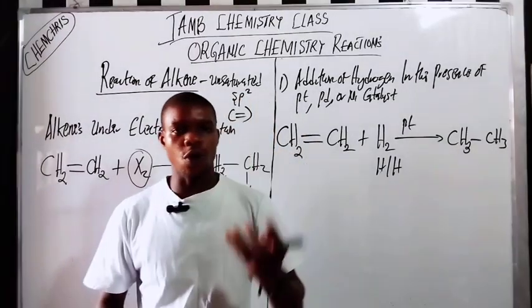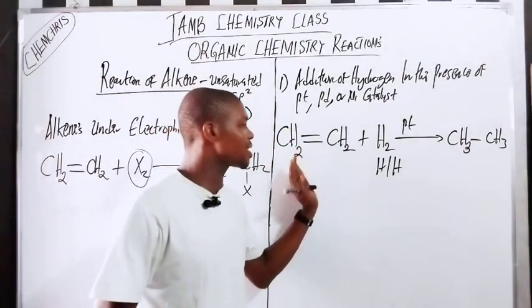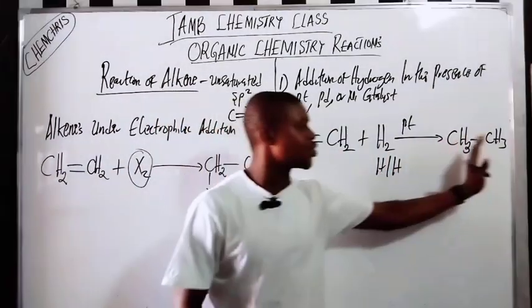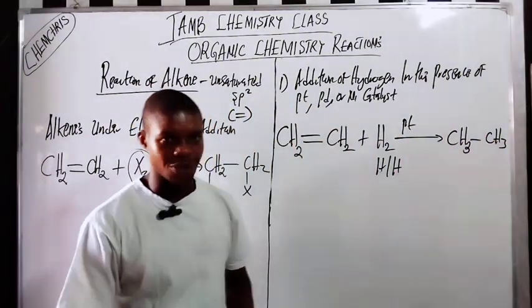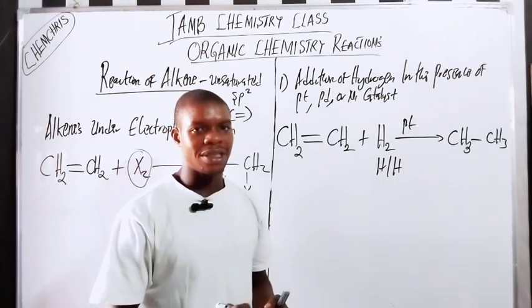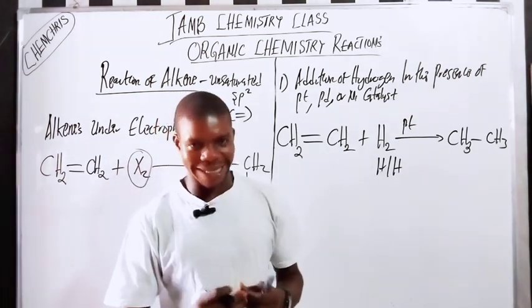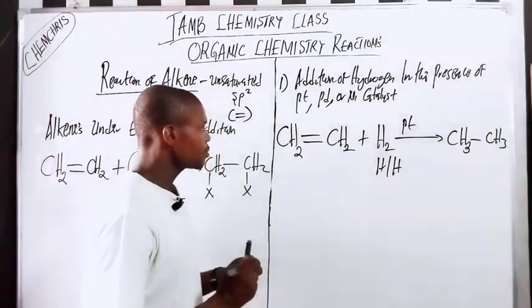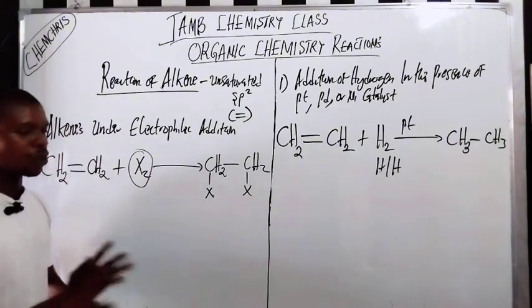So addition reaction always occurs when you break the pi bonds. Right there, you convert unsaturated hydrocarbon to saturated hydrocarbon. That is called hydrogenation reaction. That is addition of hydrogen to alkenes to break the double bond to get alkanes. So this is the first type of reaction that alkenes undergo.